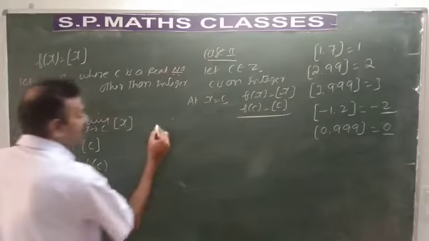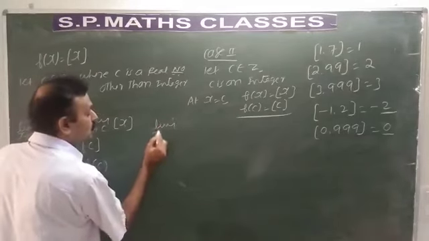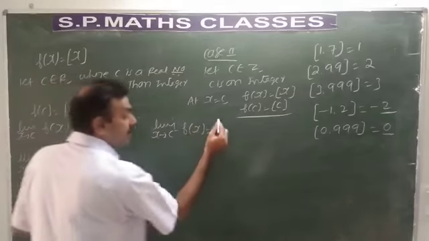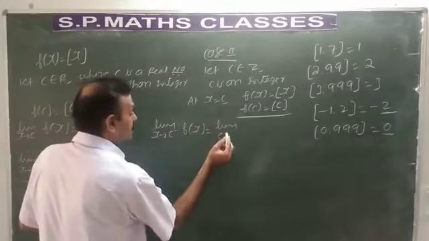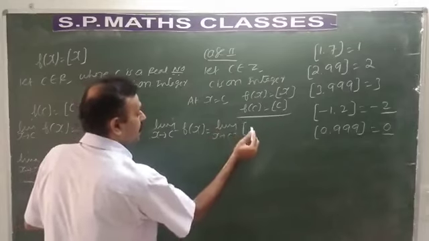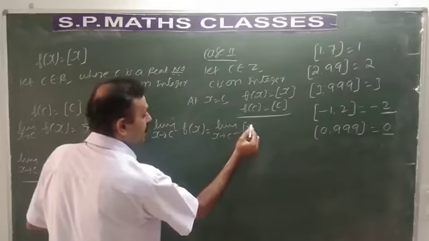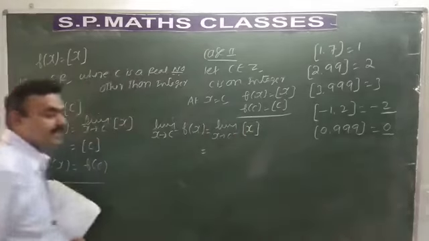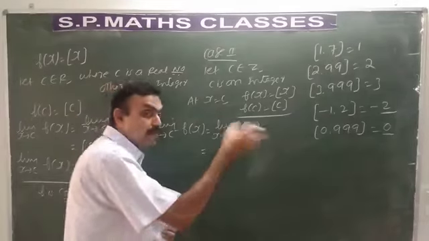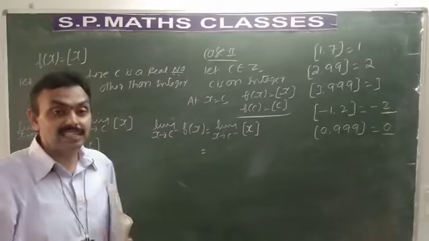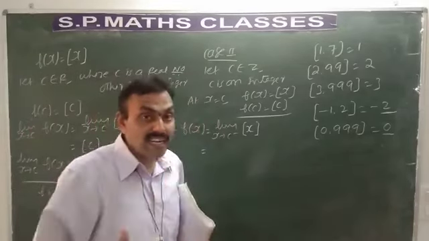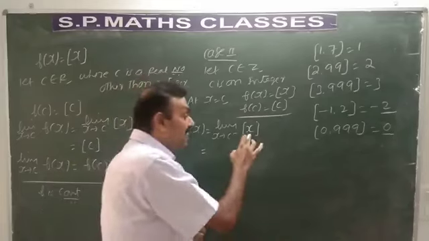Now, when we take x tends to c minus, f of x, we are taking the left hand limit. See here. Here comes the important concept. c minus, slightly less than c. Suppose if you take c as some value 2, slightly less than 2 means what is the greatest integer function?